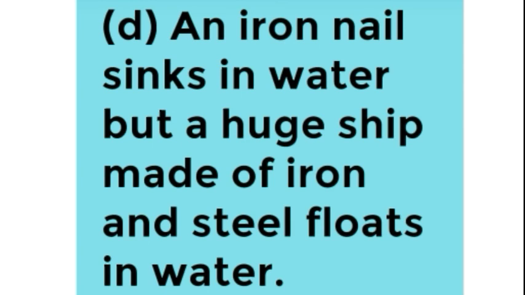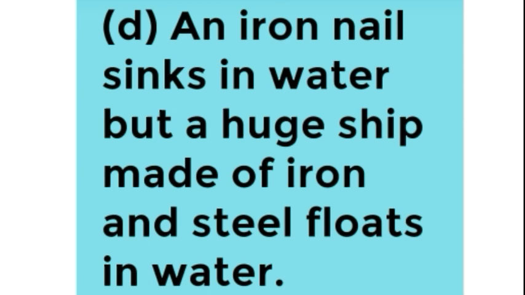But in spite of its huge size, the ship which is made up of iron and steel floats in water because it is designed in such a way that it has a large volume and it has many empty spaces inside it. So due to these empty spaces and due to the large volume, its density becomes less than the density of water, because as we know, volume and density are inversely proportional to each other.